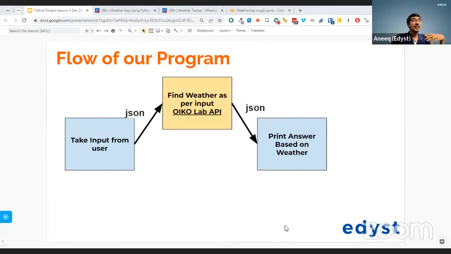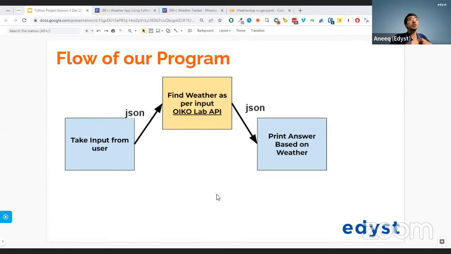Then we are going to take that weather that comes back in JSON, and print the answer based on that weather. So we will communicate to it in JSON and we will get the weather back also in JSON, right?